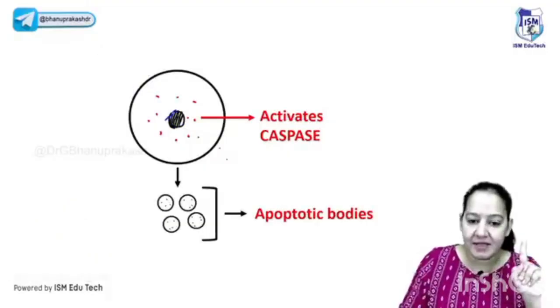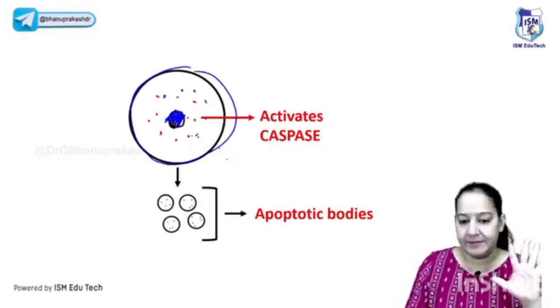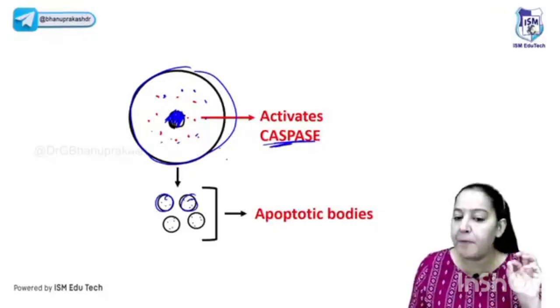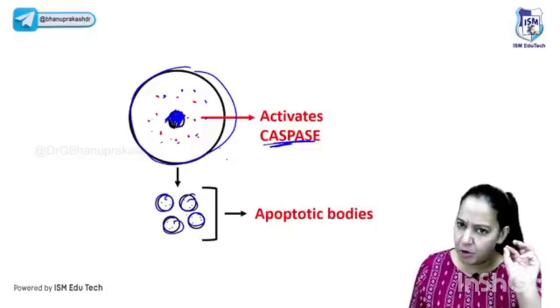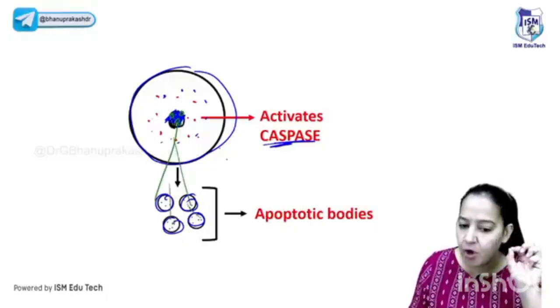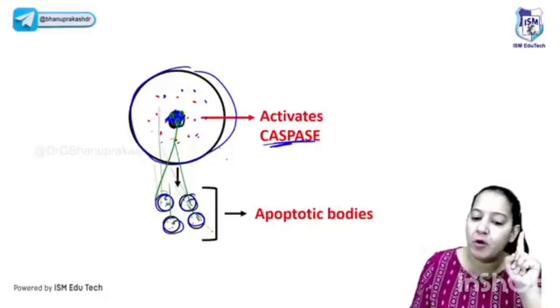Inside the cell there are three things. The cell has a nucleus, a cell membrane and a cytoplasm. Basically the caspases divide the entire cell into multiple small apoptotic bodies. Each apoptotic body contains three things in small portions. The nucleus gets fragmented into multiple pieces. Each apoptotic body contains a small amount of nucleus, a small amount of cytoplasm, and a small amount of cell membrane.